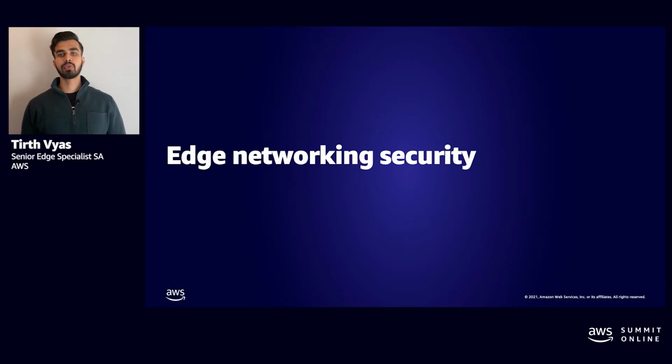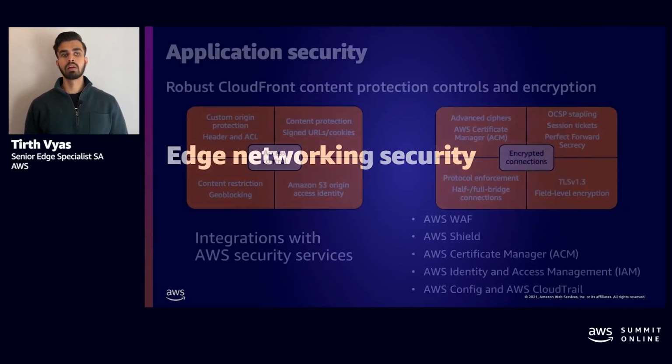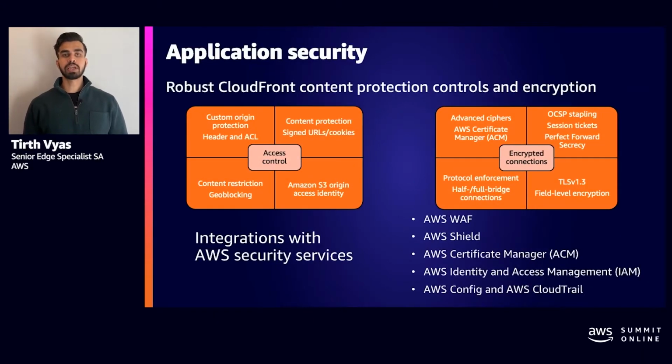Alright, so we just went through AWS Edge networking services that improve performance and availability of your application. Now, we will talk about how Edge services can help you improve your overall security posture of your architecture. So let's talk about application security. CloudFront provides a robust suite of security features that are both natively built into our service's DNA or are optionally configured depending on your individual use case or need.